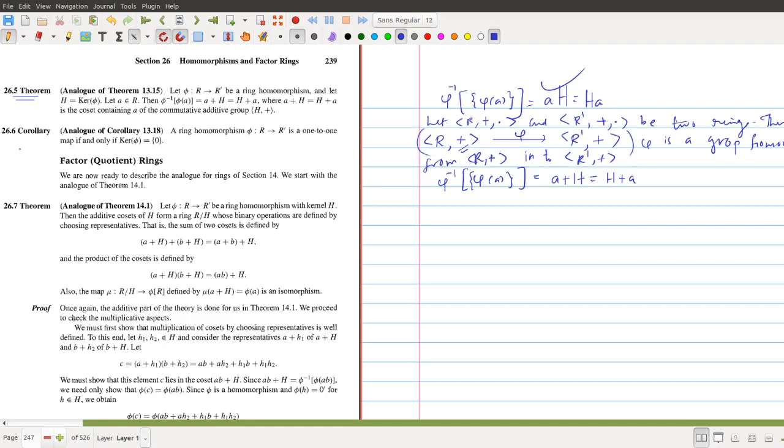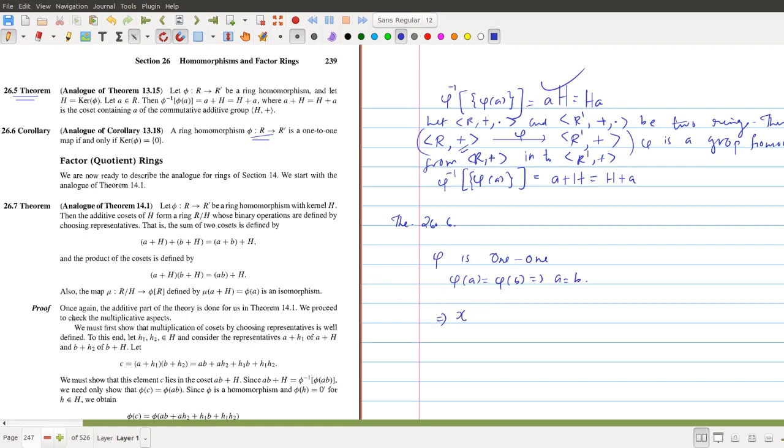Now we have an interesting corollary. A ring homomorphism phi from R to R prime is a one-to-one map if and only if kernel phi is equal to the singleton set {0}. We can easily prove this, theorem 26.6. First, let phi be one-to-one, so phi of a equal to phi of b implies a equal to b. Now we have to prove that this implies the kernel is the singleton set {0}.